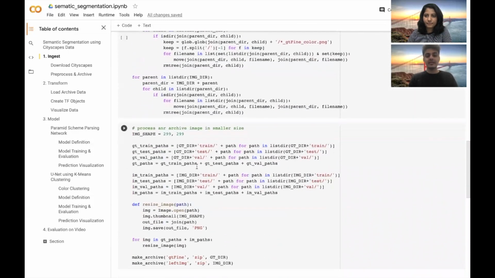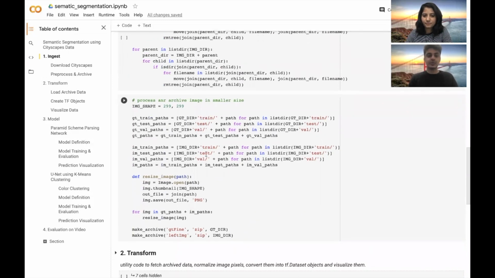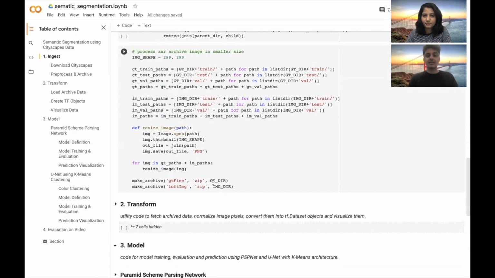We compressed the high resolution images into a small size of 299 cross 299 and stored these processed images as a zip archive, so that we have to do this process only once and not repeat it every time.